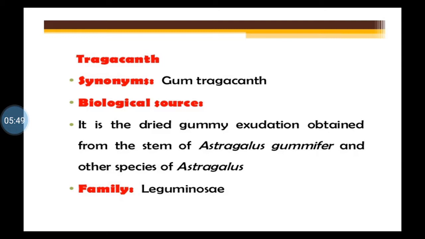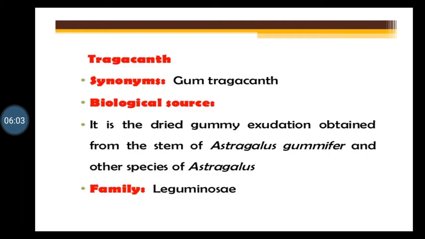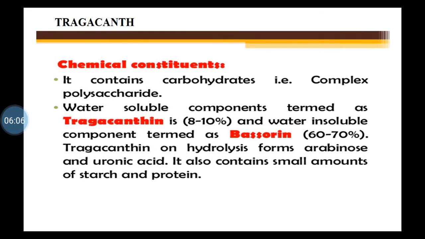So this is also a carbohydrate containing drug, and it is obtained from gummy exudation obtained from the stems of Astragalus gummifer, family Leguminosae. Now chemical constituents: this tragacanth contains carbohydrates, that is complex polysaccharide. Now here there are two portions. Most of these carbohydrate containing drugs contain polysaccharide, and those polysaccharides have two portions. One is water soluble and other is water insoluble.